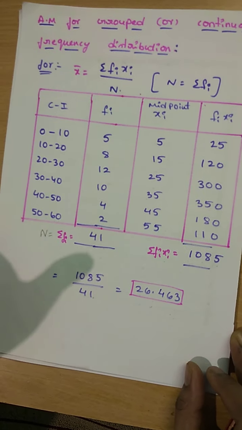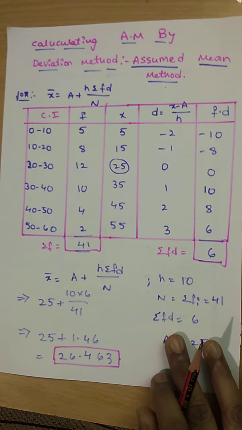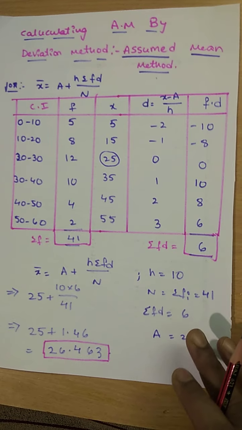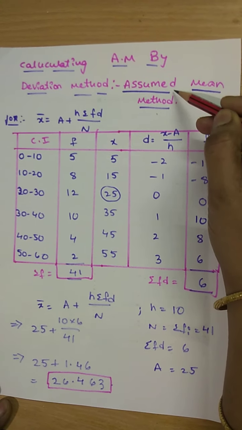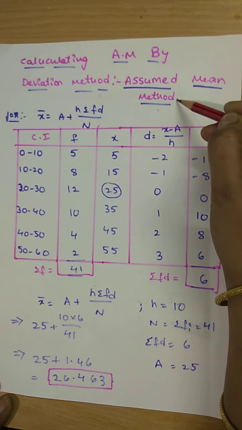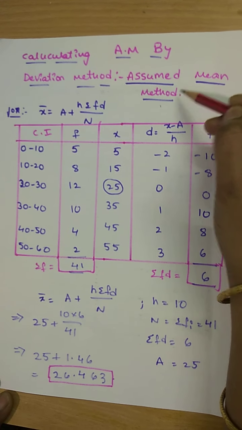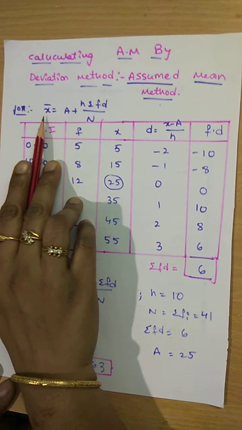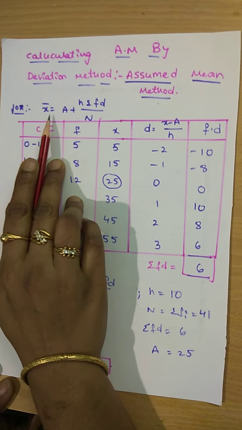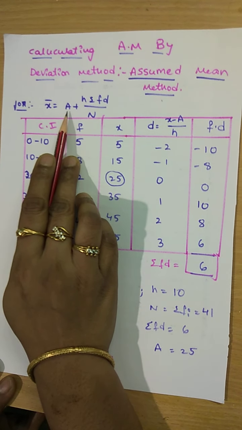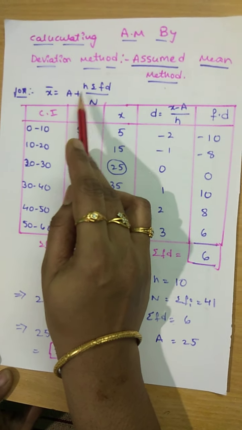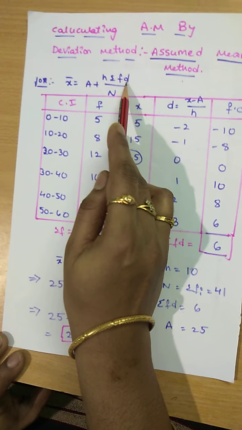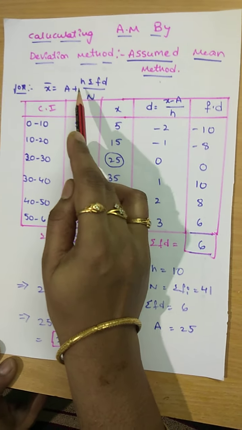Now going to the next topic, calculating the arithmetic mean by using the assumed mean method. Here we need to assume the mean. The formula for the assumed mean method is x bar equal to a plus h into summation fi di divided by n.